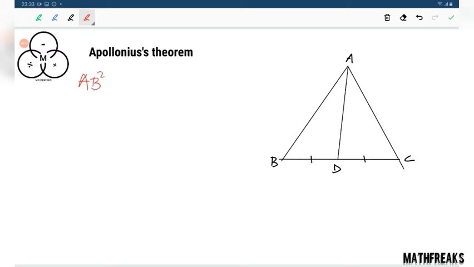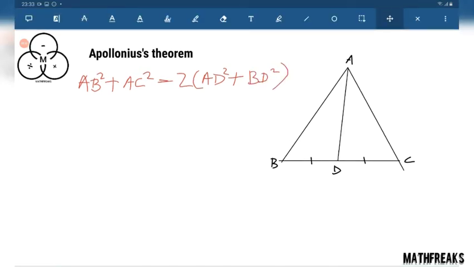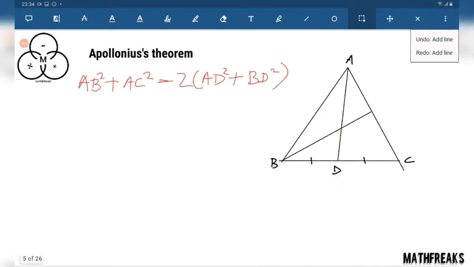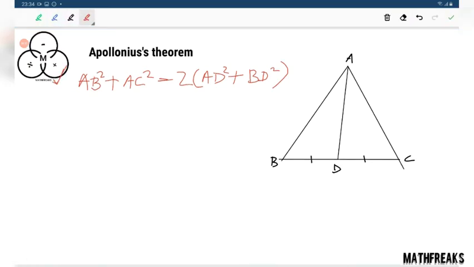AB square plus AC square equals 2 times of AD square plus BD square. We can apply this idea to simply calculate the length of this median and this median also. This is what Apollonius theorem is.